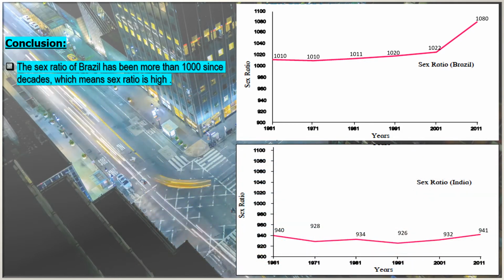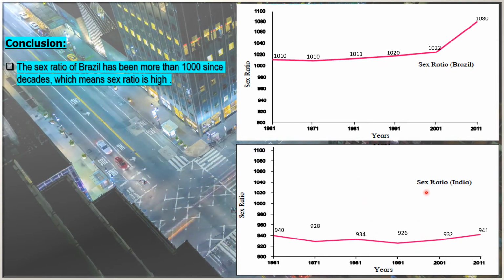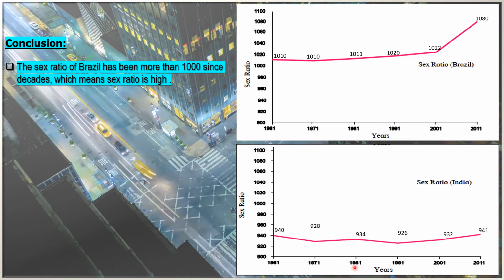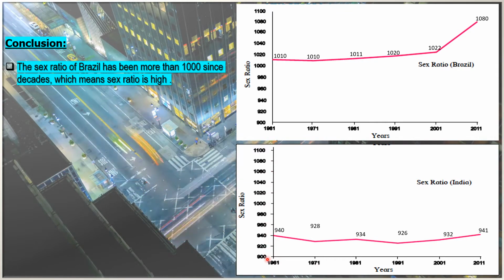Now this is the sex ratio line graph of India. Let's first study the sex ratio of India and then we'll compare both of them. On the x-axis, as said before, it indicates the number of years. 2 centimeters is equal to 10 years, and on the y-axis it is the same.